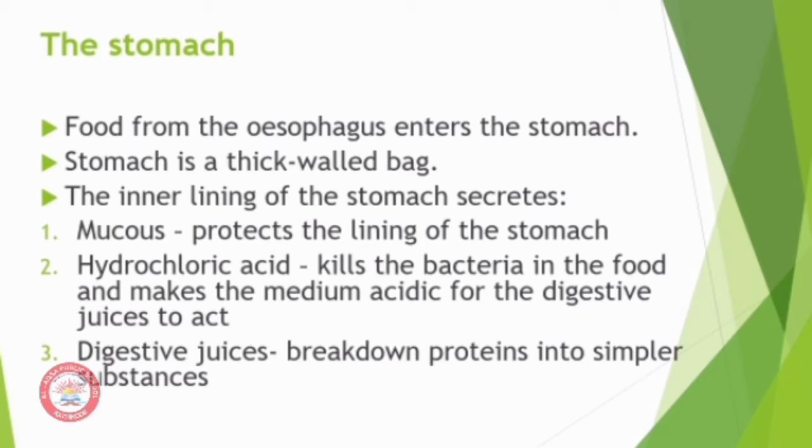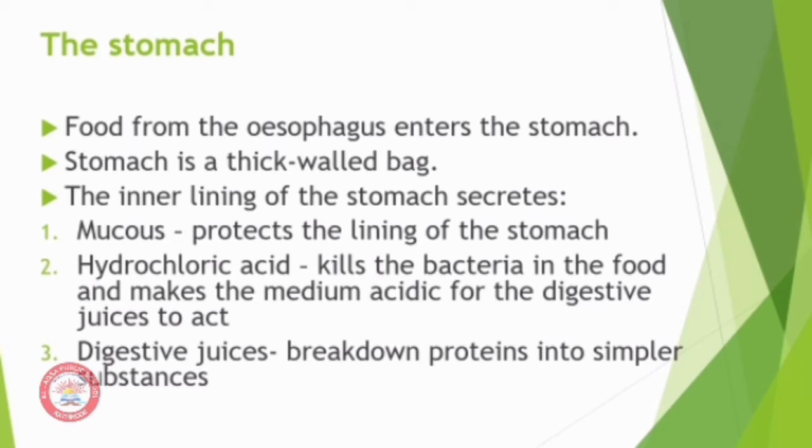The inner lining of the stomach secretes mucus, hydrochloric acid, and digestive juices. Now let us see the function of each of these secretions. Mucus protects the lining of the stomach from the acidic action of hydrochloric acid.